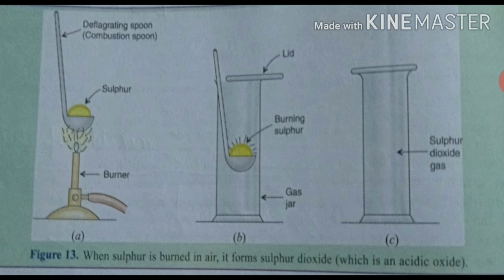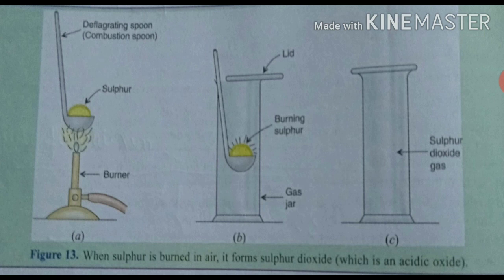Now students, we have learned that metals form metal oxides on burning in air. Metal oxides are basic in nature and turn red litmus to blue, whereas nonmetals form nonmetal oxides on burning in air. Nonmetal oxides are acidic in nature and turn blue litmus to red.